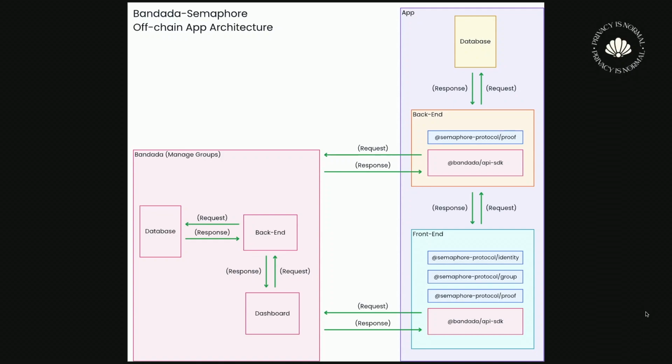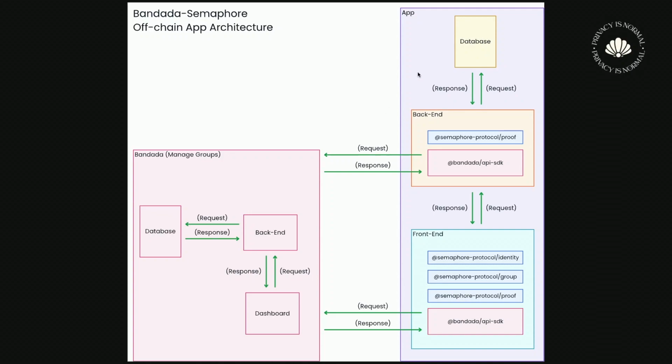To have more idea of how everything is organized, here we have the Bandada infrastructure, and then this will be the app. The app will create requests to the Bandada infrastructure, and the infrastructure has the database, the backend with the API endpoints, and also the dashboard, as I said before.